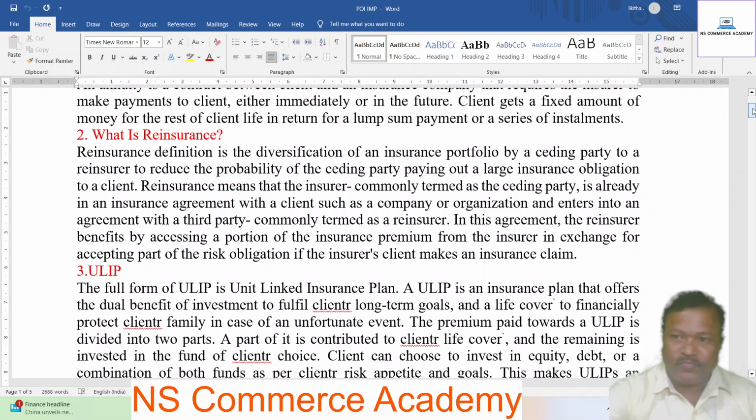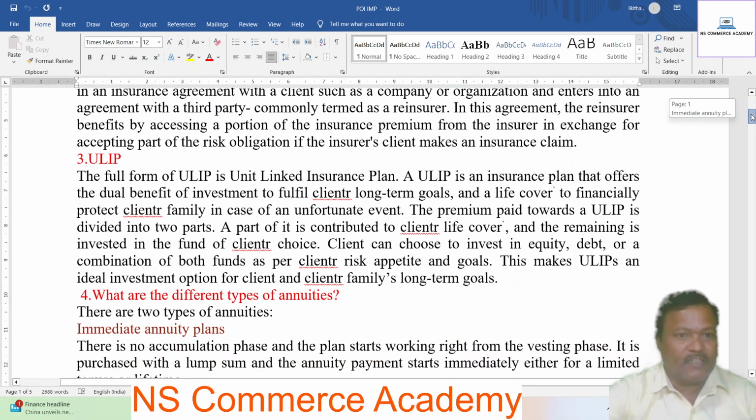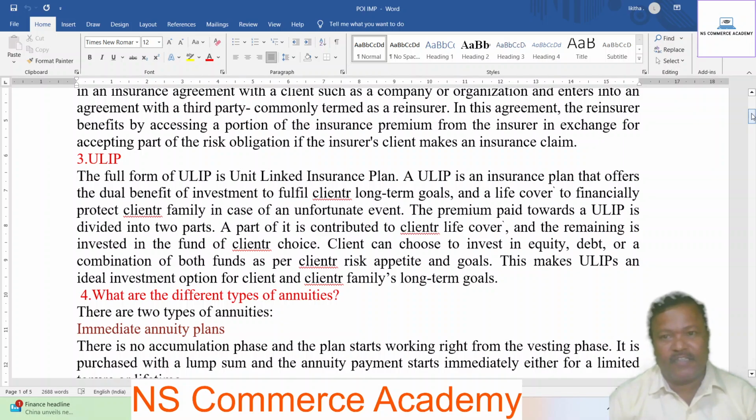Next, third question, ULIP. The full form of ULIP is Unit Linked Insurance Plan. A ULIP is an insurance plan that offers the dual benefits of investment to fulfill the client's long-term goals and life cover to financially protect the client's family in case of an unfortunate event. The premium paid towards the unit is divided into two parts.